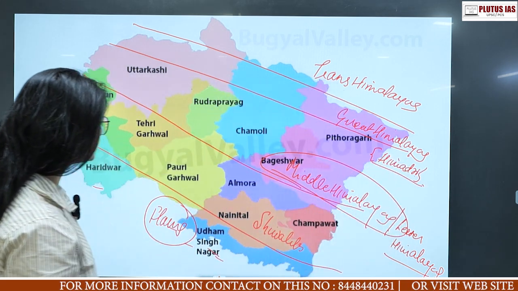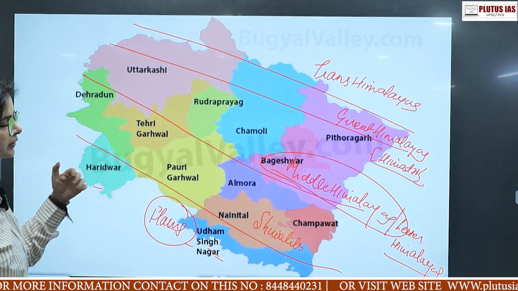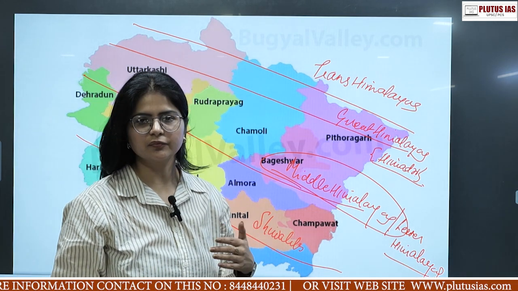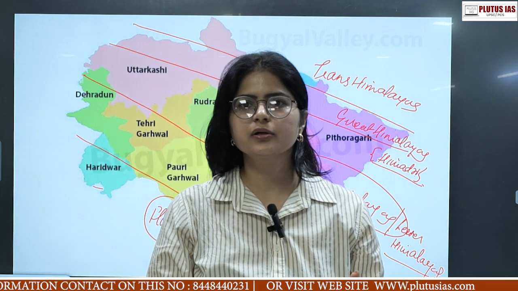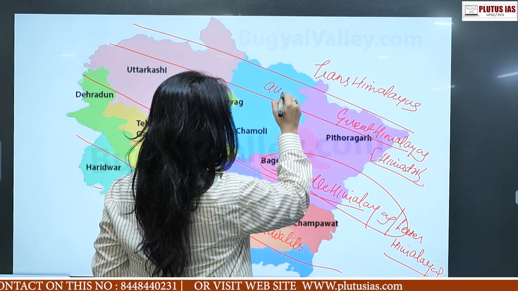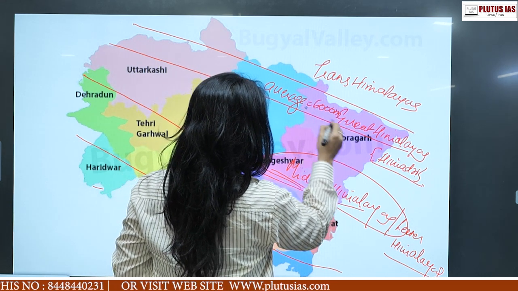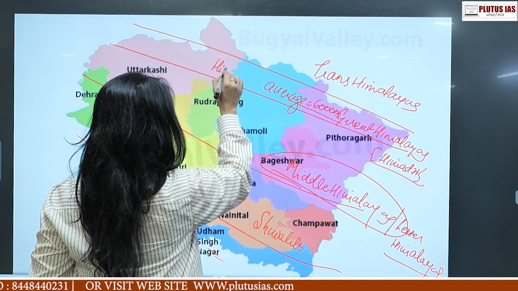Okay. So these are the areas. Now, what are the characteristic features of these areas? That is what we have to understand. If I talk about the Great Himalayas, the average peak height is going to be 6,000 meters, so definitely they are going to have the highest peaks.